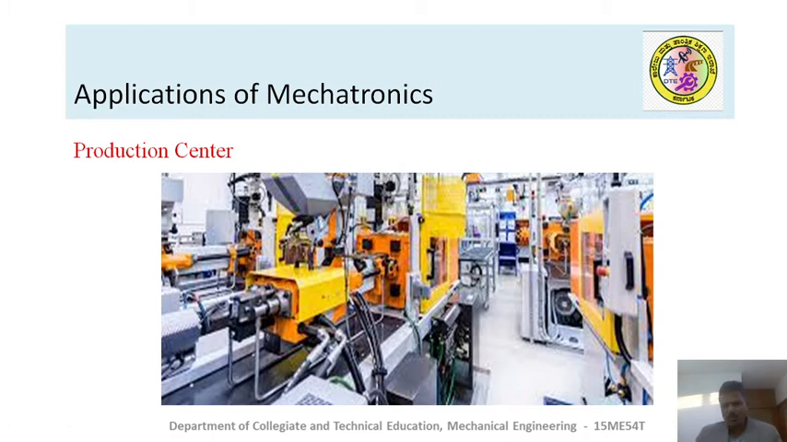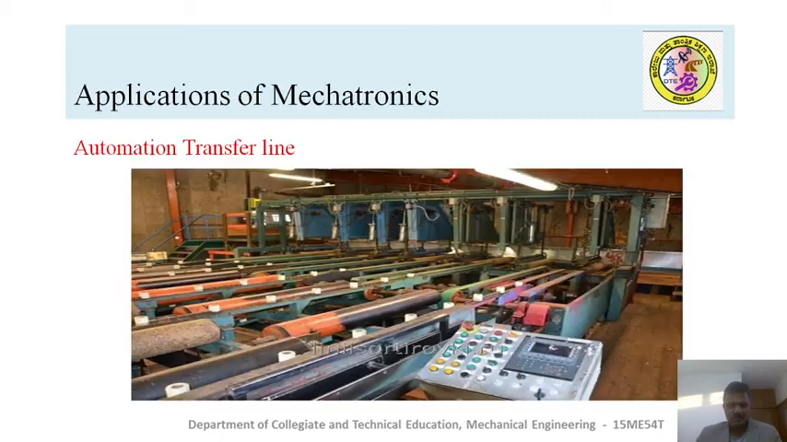From this you can see there is no presence of human beings, especially in these areas. This is an automation transfer line, where you can see a number of conveyor systems where the raw, semi-finished and finished products are carried from one point to another point, and a number of operations are performed at different levels. Positioning and performing different operations are all controlled by a master computer.